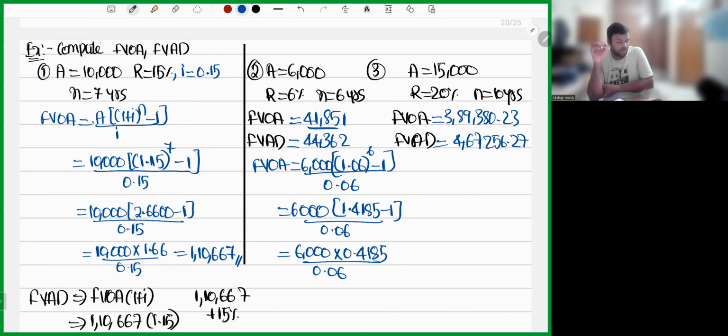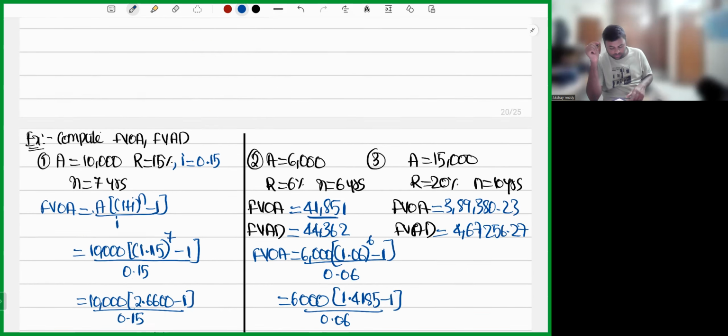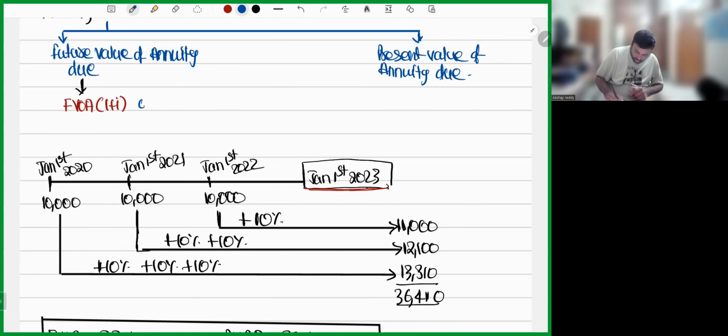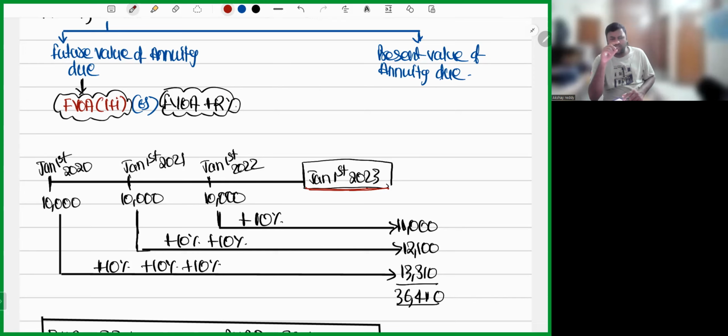So simply, future value of ordinary annuity is nothing but A into (1 plus I) whole power n minus 1, divided by I. Future value of annuity due will be future value of ordinary annuity into (1 plus I), or future value of ordinary annuity plus R percentage. Any way you take, it's not going to matter much. Okay, so I hope the point is clear, my dear friends. Let's proceed further.